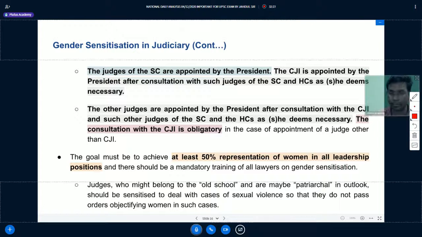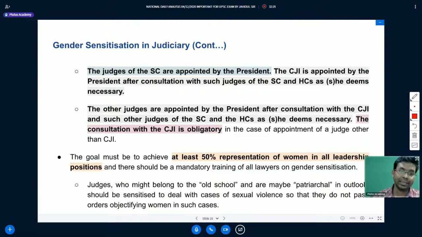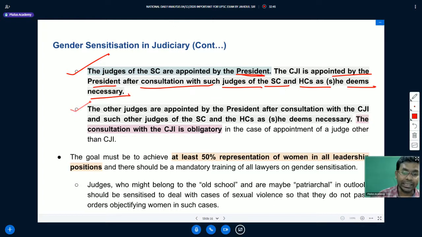We will understand the meaning of collegium and how appointments are done in the judiciary. The judges of the Supreme Court are appointed by the President of India, and the Chief Justice of India is appointed by the President after consultation with such judges of the Supreme Court and High Court as he deems necessary. Then other judges are appointed by the President after consultation with the Chief Justice of India and such other judges of the Supreme Court and High Courts as he deems necessary.